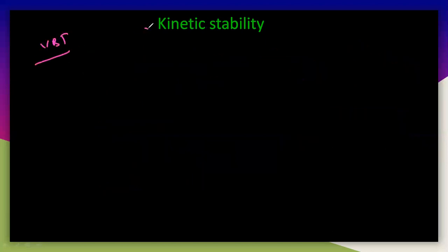We'll understand the kinetic stability by using VBT theory, and we will see in the next session the CFT theory, crystal field theory. Now here, the VBT theory mostly simply explains the hybridization. So generally, we will deal with metal complexes with geometries of these three types.